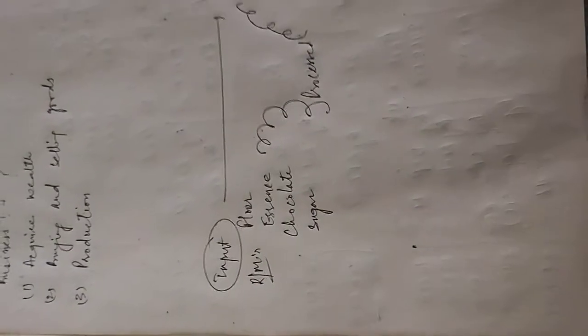For example, if there is an input and we want to create biscuits as an output, then for input you will have to purchase some raw material, which shall obviously be some flour. You will have to purchase some essence, some chocolates, and you might have to purchase some sugar. All these things have to be put into some machines and processed in such a way that they form biscuits out of it, right? So this whole activity shall be clubbed as business. We can say what we are doing is some business, right?